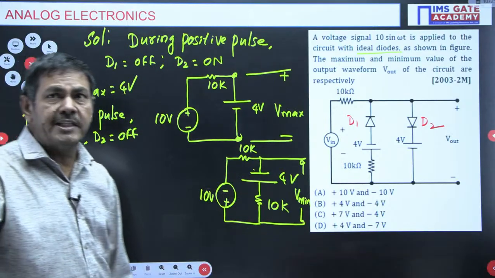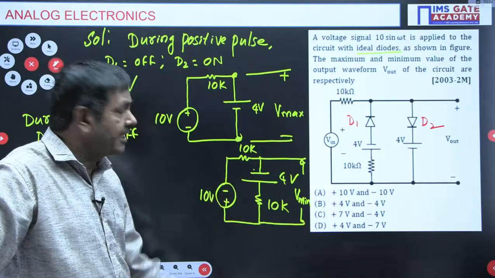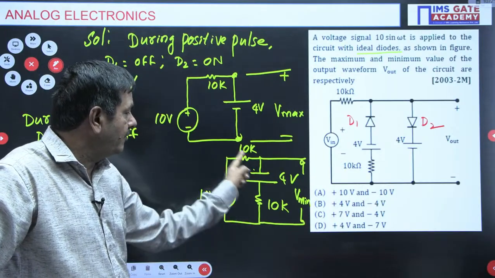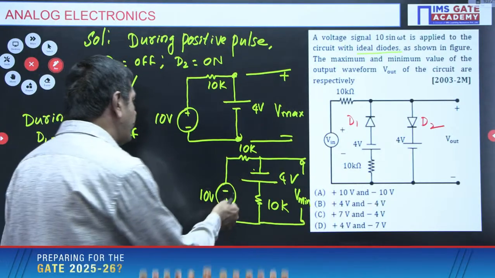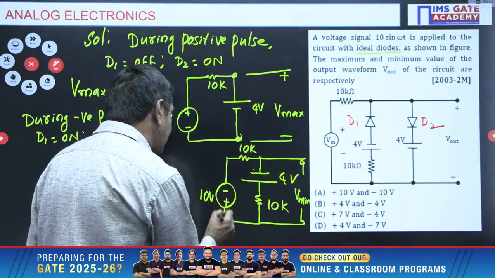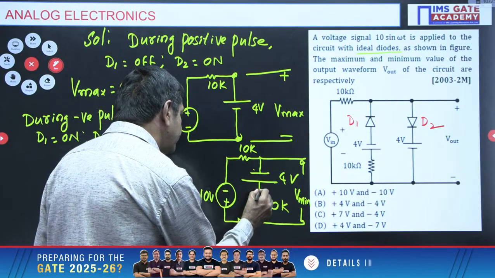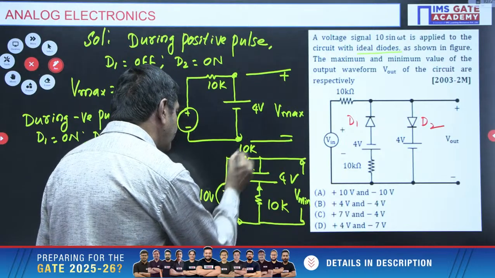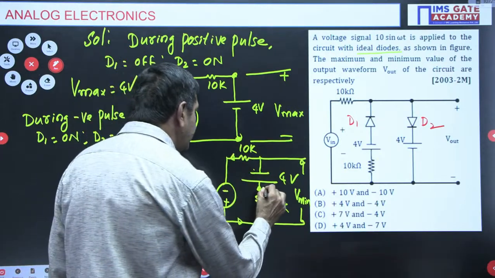How we need to take the direction of the current in this particular loop? This is the loop we have. In this loop, current will be passing from positive to negative. This side it must flow current. This is the current. We should know initially this current.